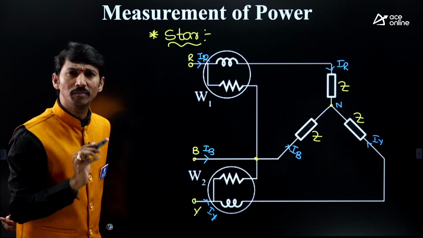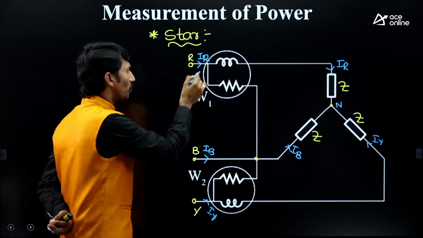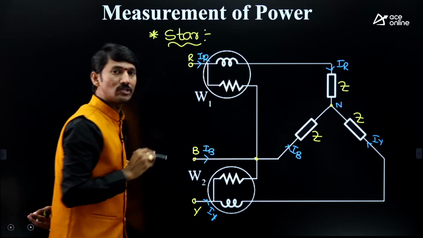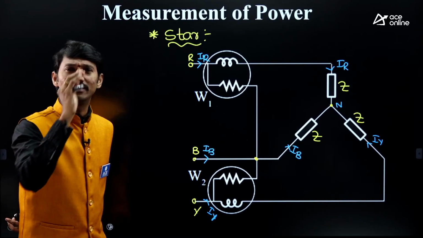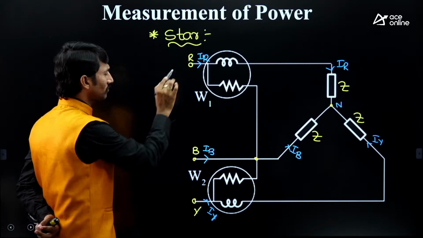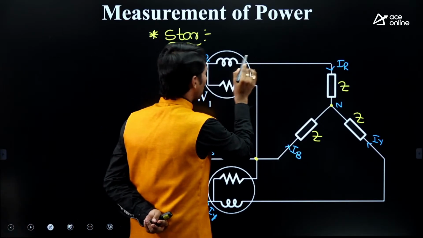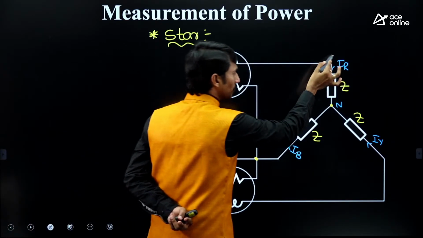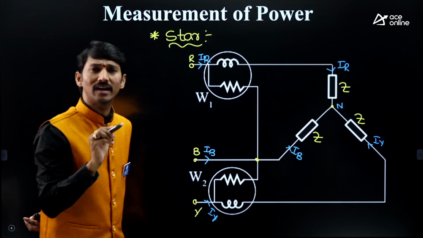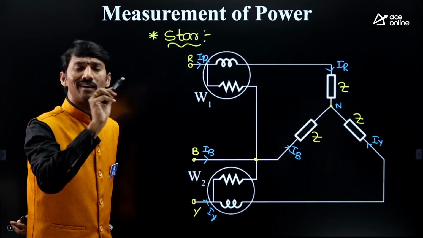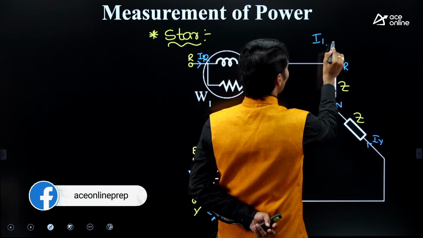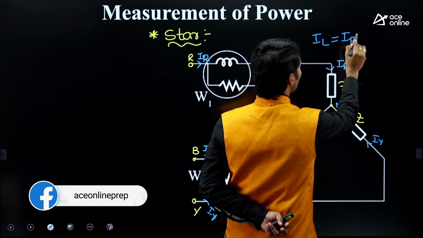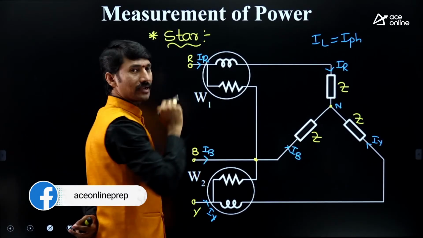Sir, what is the wattmeter reading? In order to get the wattmeter reading, we need to talk about potential coil connection as well as current coil connection. If you are holding these 2 points, the thing will be done. In this IR, this is a line current, this is a phase current. That's why in the star connection, line current equals phase current. Everyone knows this basic point.